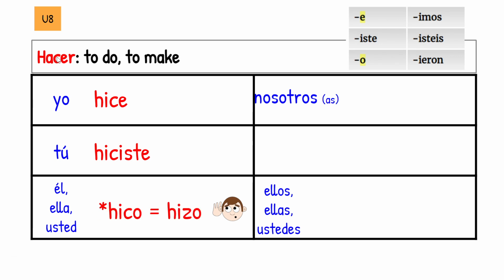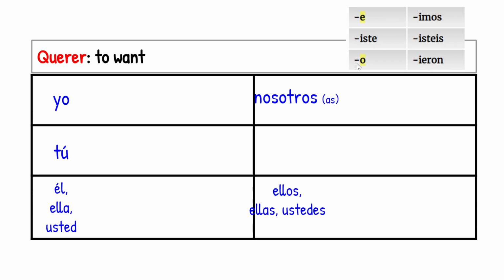Now if I had kept my H-I-C, it would say hico, but this says hacer. So what letter can I replace it with that will give me the S sound? Z, hizo. Nosotros hicimos, ellos, ellas, ustedes hicieron. Notice my endings are now e, iste, o, imos stays the same, ieron.